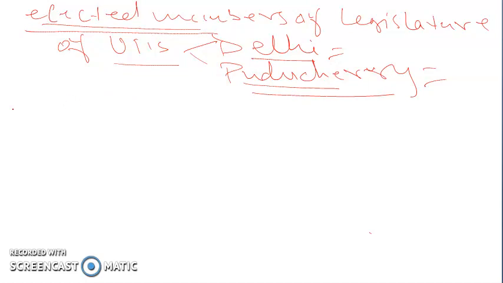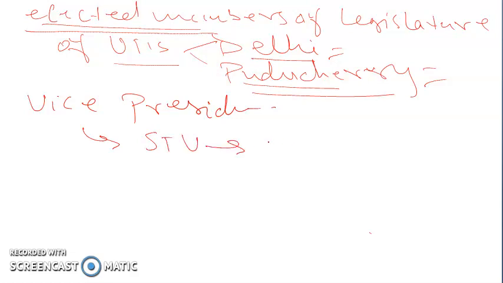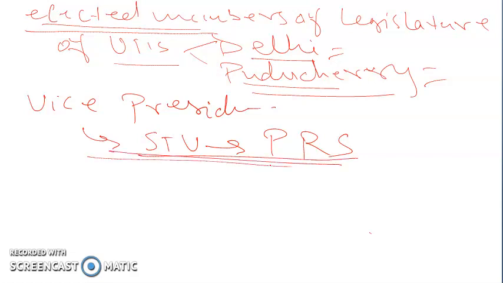Next, let's talk about how the vice president is elected. The vice president is also elected by the same procedure, that is, proportional representation by means of single transferable vote. But who are the members that form the electoral college of the vice president?